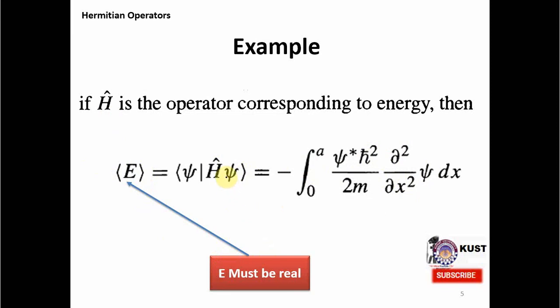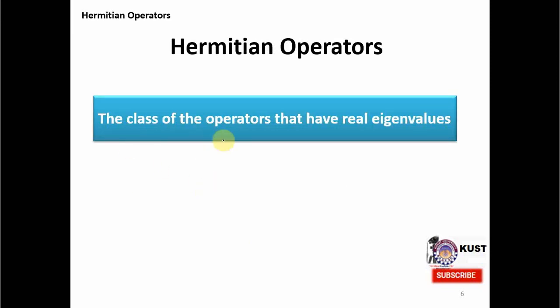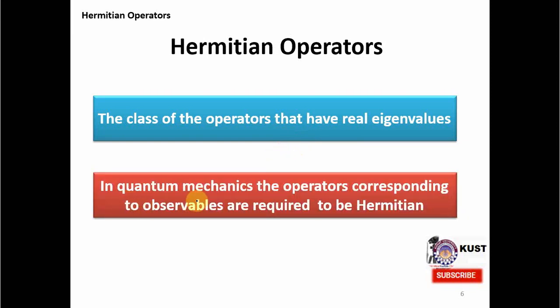But the problem is that not all operators will produce real values, and today's topic is to find out those operators which produce real values, which we call Hermitian operators, or to construct operators in a way that they are Hermitian. So Hermitian operators are the class of operators that have real eigenvalues, which means they produce something which we can test in our experiments. And in quantum mechanics, the operators corresponding to observables are required to be Hermitian.